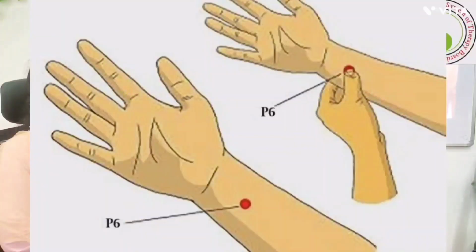Now coming to, again, many times this is called Nei Guan, that is called the Pericardium 6 point.